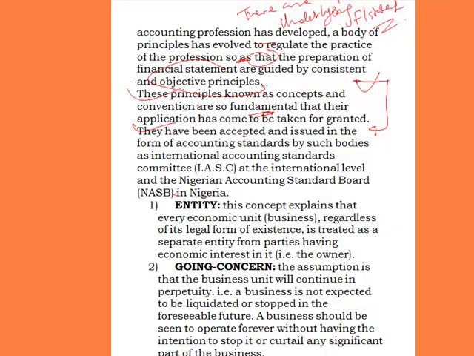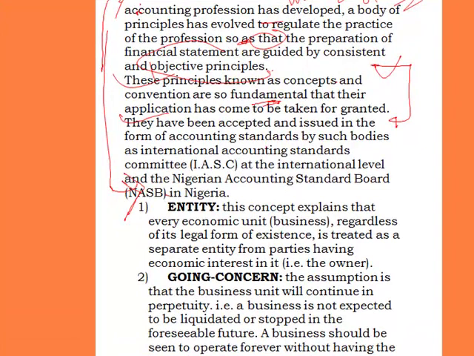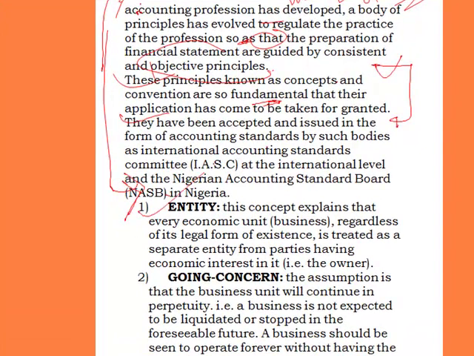So the rules and regulations or the principles that guide the preparation of the financial statements in a business are what is called the accounting concepts and conventions. Let's look at them one by one. The accounting concepts and conventions. The first one is the entity concept.